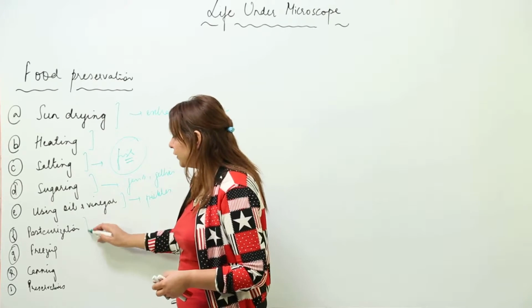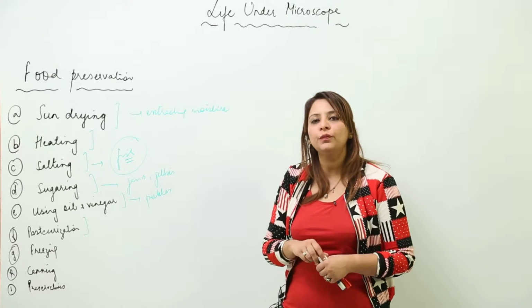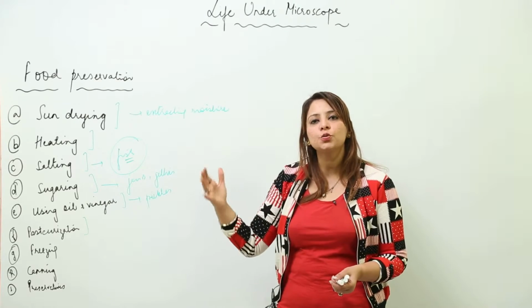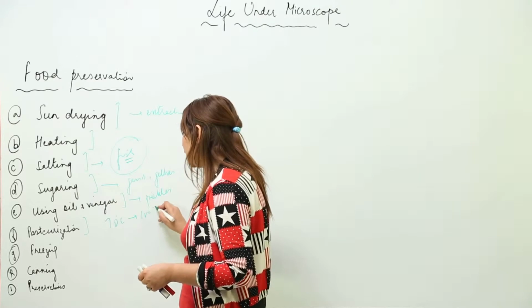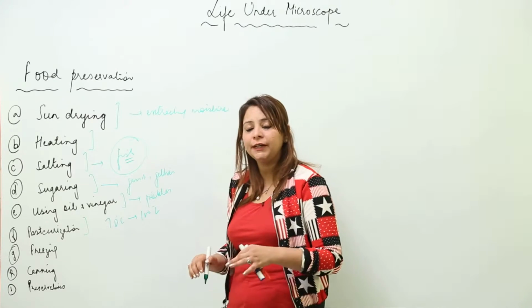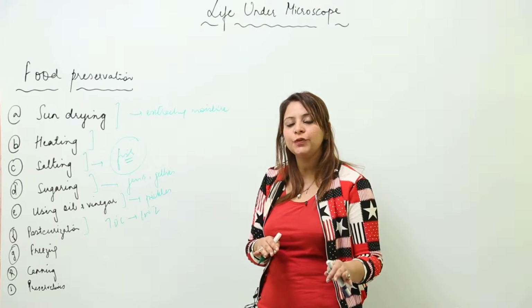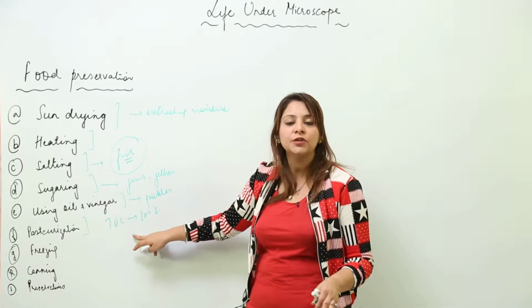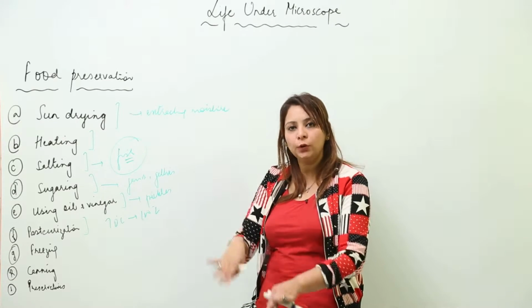Next is pasteurization. Pasteurization is a process in which we take milk and heat it to a temperature of approximately 70 to 100 degrees Celsius, and then we slowly cool it.